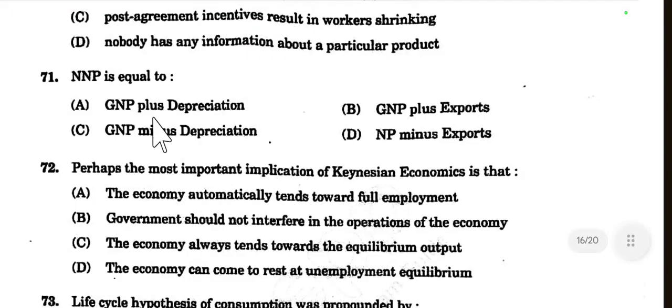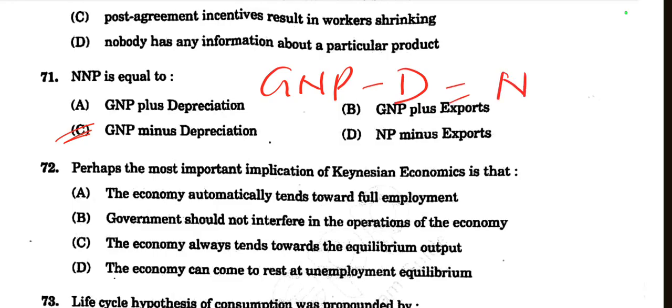Then question number 71. NNP, net national product, is equal to GNP plus depreciation? No. GNP minus depreciation. GNP plus export? GNP minus depreciation, yes, this is the answer. So GNP, gross national product, minus depreciation is equal to NNP. From gross, if we deduct depreciation, then we get the net value. So option C is the right choice here.